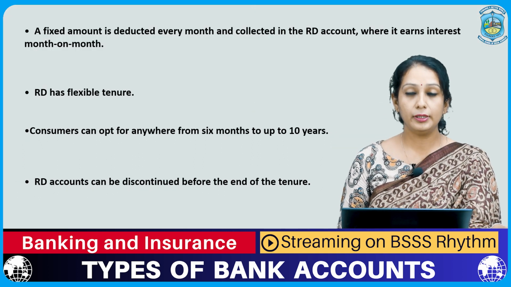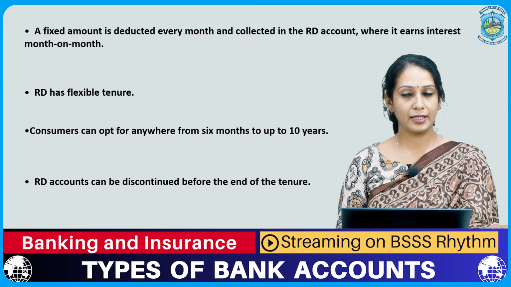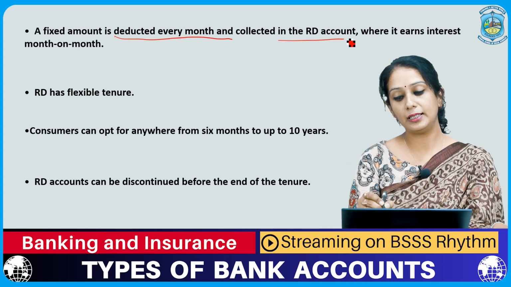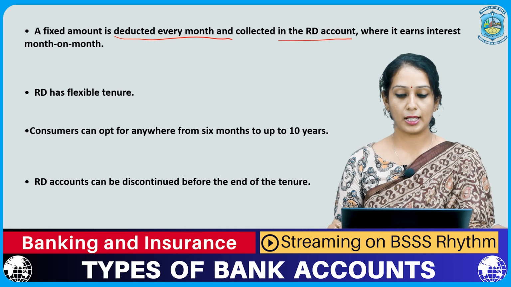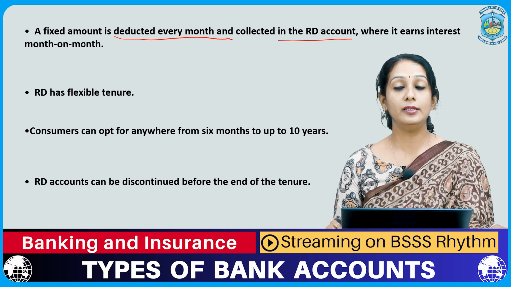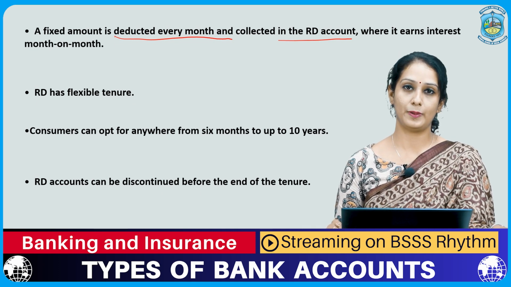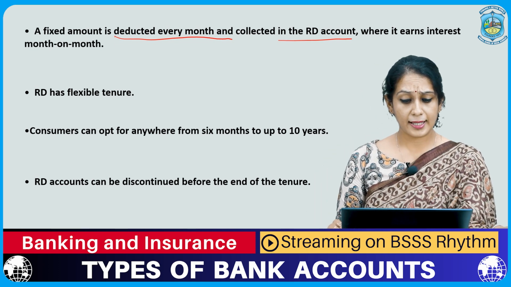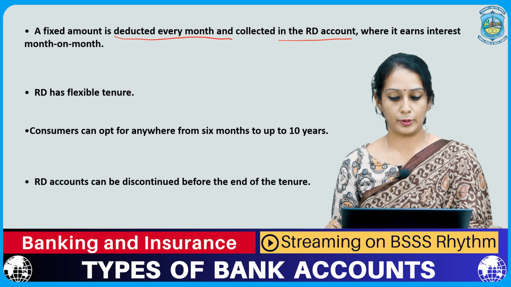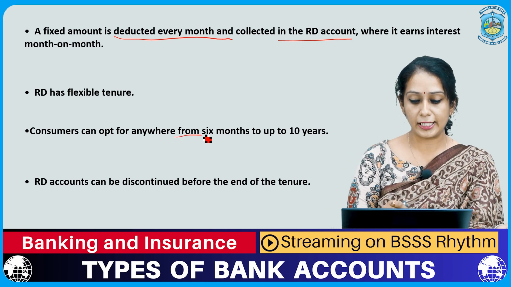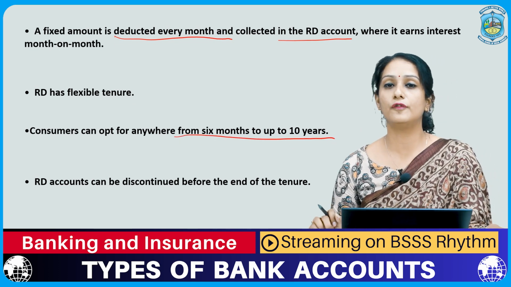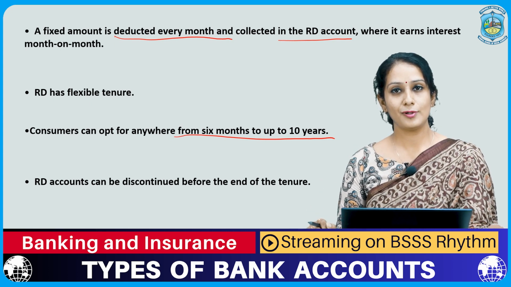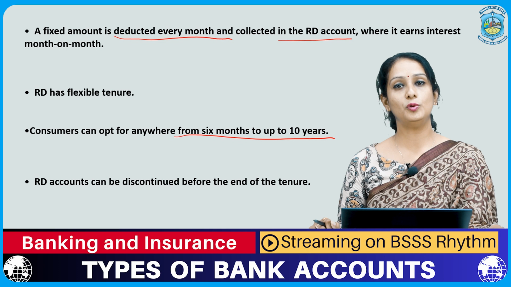Now what will happen is, a fixed amount, which in this case is 5,000 rupees, is deducted every month and collected in your RD account, and this is how you are able to earn interest on a month-on-month basis. So RD is actually very flexible. Flexible as in the tenure is really flexible. You can actually keep your money anywhere from 6 months up to a period of 10 years. So the higher the tenure, the more the amount, the more the interest you are able to earn.